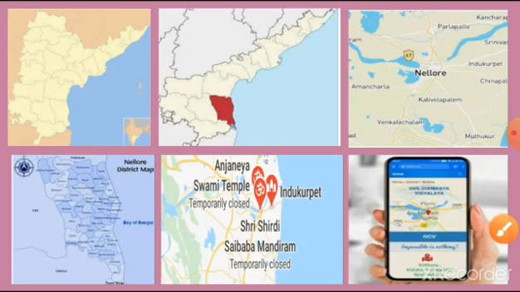Next, these are the maps of our country and state and our mandal and our village.